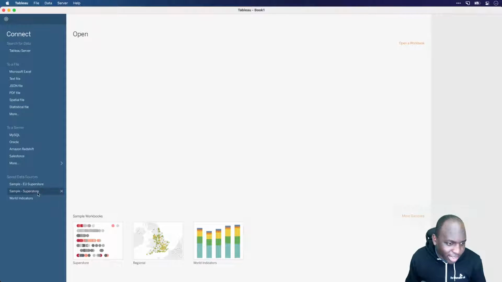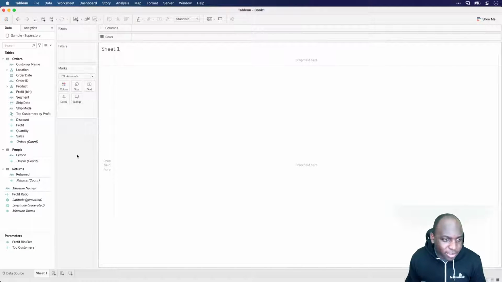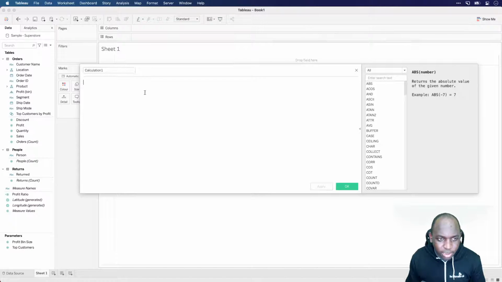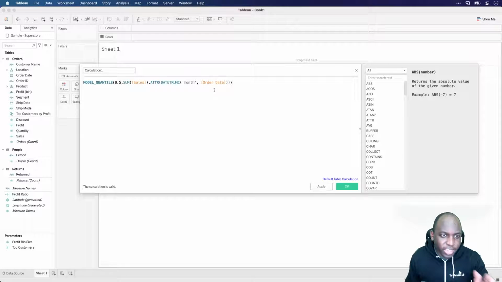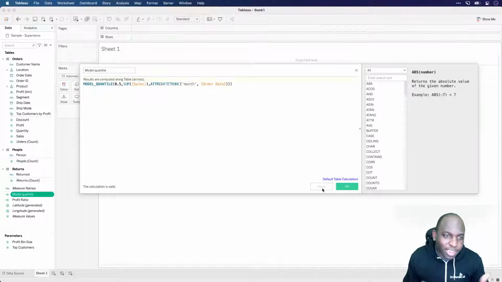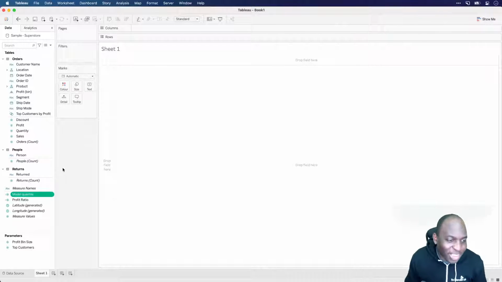So let's go ahead and connect to Superstore US. I'm going to create a very quick calculation here. The calculation window came off screen. This is the exact same calculation I created before. So call this model quantile. And now I'm here. I could have done my little trick anyway. Oh god, demos.